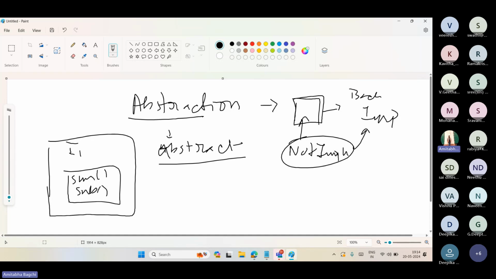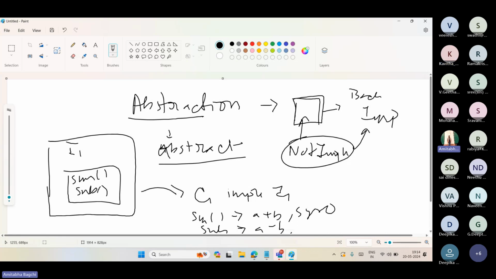No, right? He can only say 2 functionalities are there, but behind the back there is a class C1 which is implementing I1, and I have coded these methods: sum will do a plus b, and sub will do a minus b, or maybe for 3 digits there is a different case.